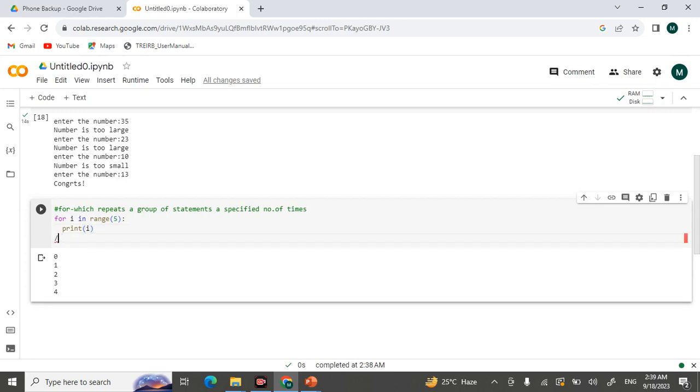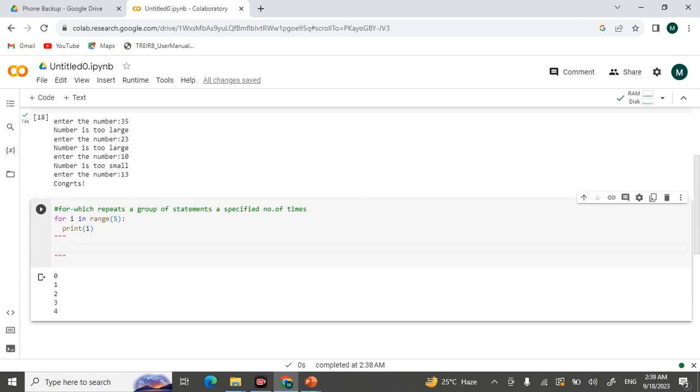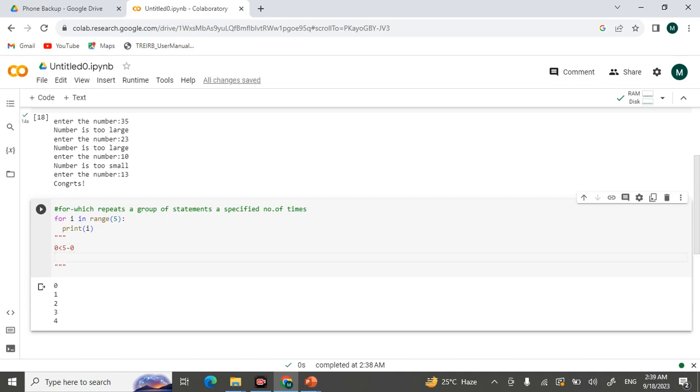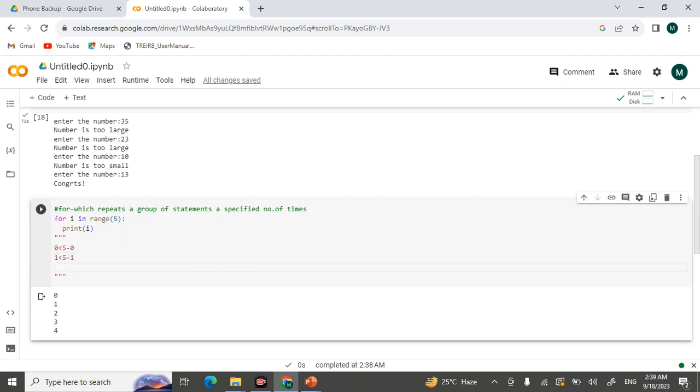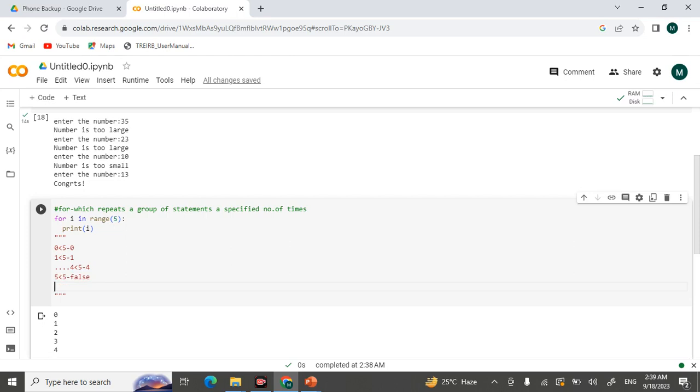I'm just explaining it here for the sake of understanding. In Python we write multi-line comments in triple double quotation or triple single quotation. Now this means range of 0 starts from 0, that means 0 less than 5. So it is true, then it prints 0, then it automatically gets incremented by 1, the second iteration, then it prints 1. It keeps on printing till 4 less than 5, which is true, then it prints 4. 5 less than 5 is false, and false means terminate the loop here. That's why it is printing 0 to 4 only.